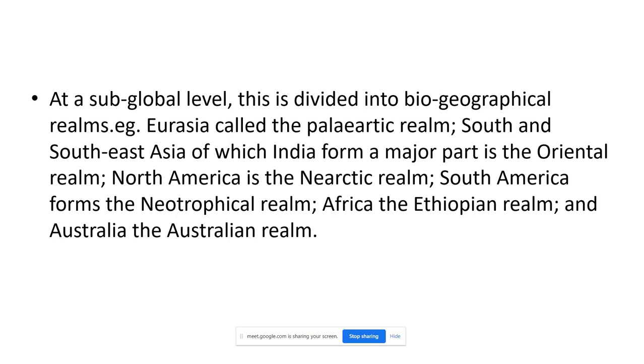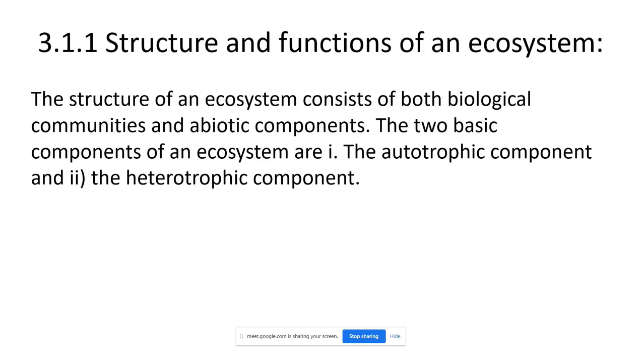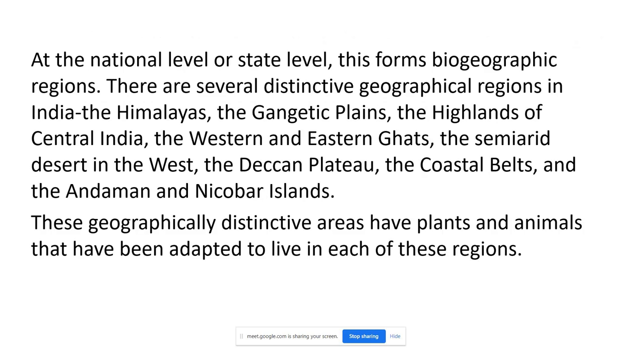This I have discussed. I was on this. So I was discussing these different biogeographical regions. On the basis of the same climate and same environment, we can define distinct biogeographical regions like the Gangetic Plains, Islands, Central India, Western and Eastern Ghats, the Deccan Plateau, the coastal belts, and Andaman and Nicobar.